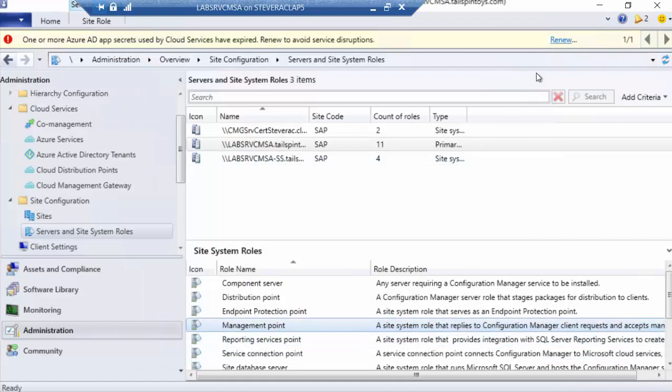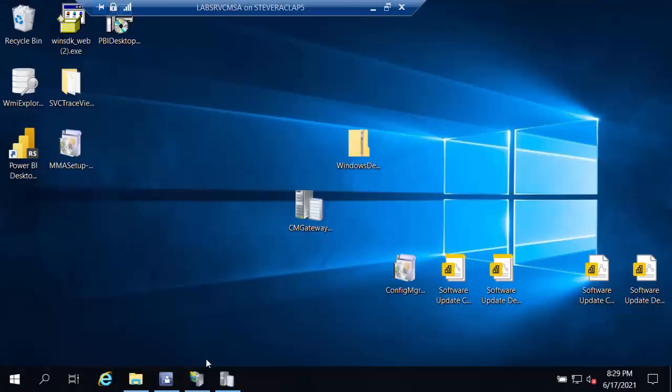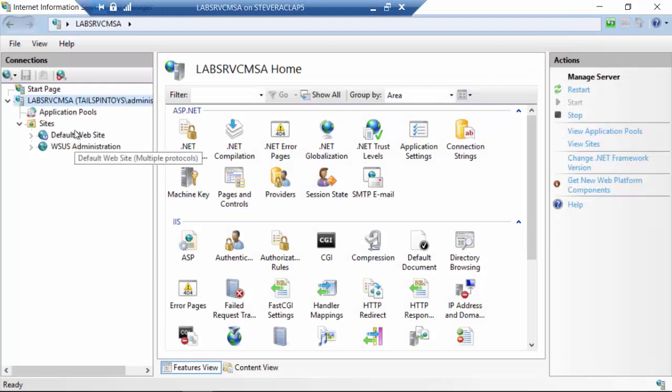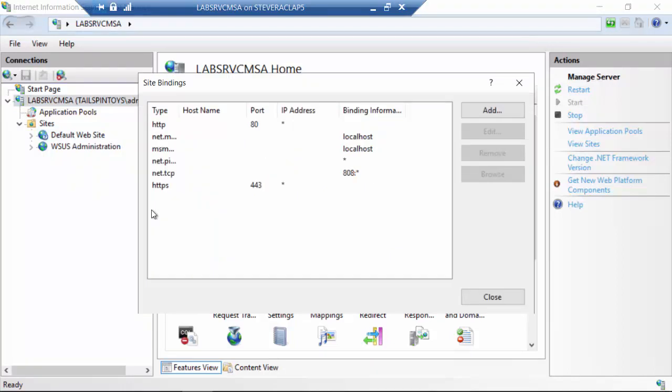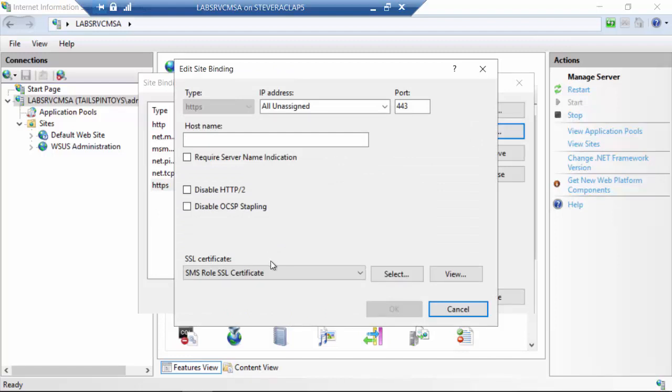And then we also want to make sure that the certificate required for enhanced HTTP is provisioned onto the management point website or available on the default website and then usable on the management point website. So if I edit bindings and go to port 443 and edit, then I know that I am configured correctly because this is in place. SMS role SSL certificate is present. That is the self-signed certificate from Config Manager that enables port 443 traffic, even on an HTTP management point, right?